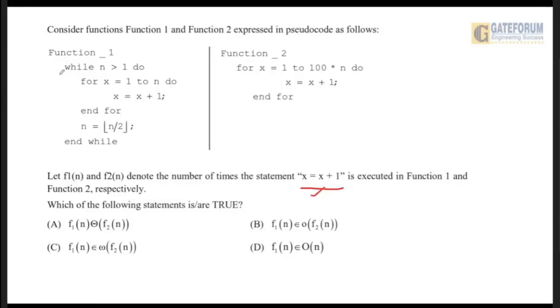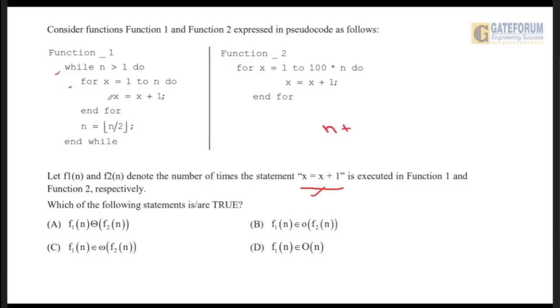You can see there are two loops: the outer loop is a while loop, and the inner loop is a for loop. While n is greater than 1, do for x equal to 1 to n, meaning first n times the statement x equals x plus 1 will be executed.